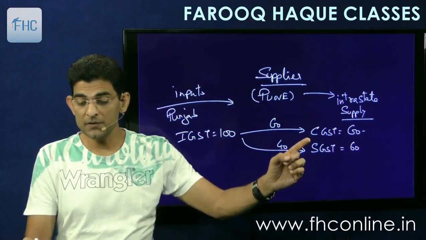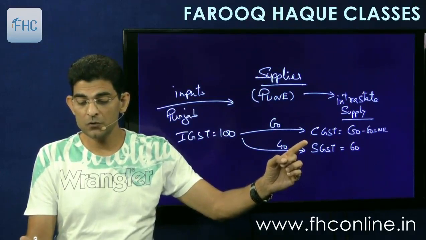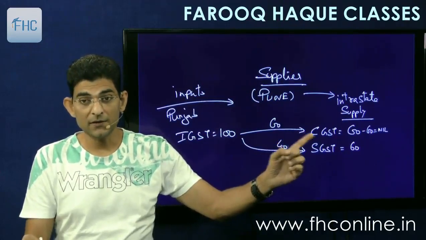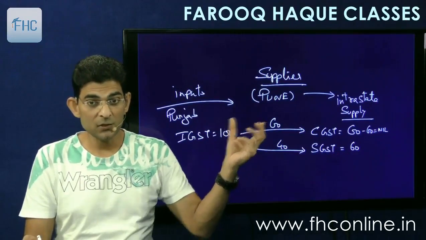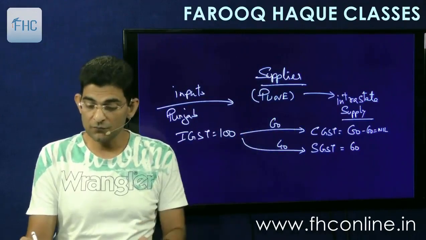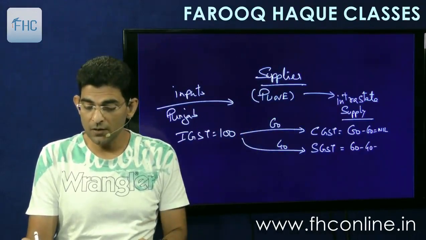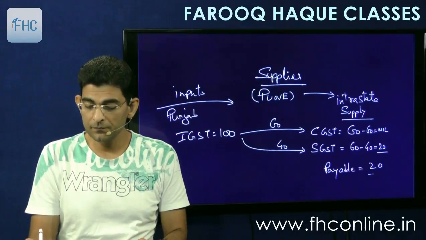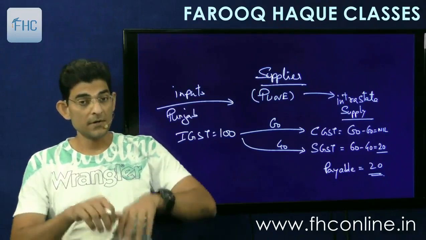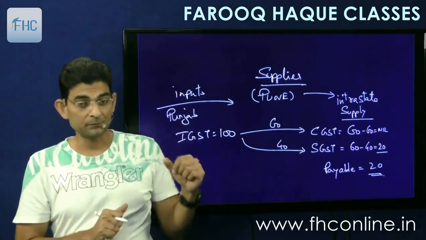So this 60 minus 60 will become nil. Your output liability is nil, and this 60 minus 40, because credit is 100 only, so I can set off 60 and 40. So this 40 will be set off here, and the balance 20 will be payable. So total payable amount will be 20. Okay. Now the point is that this is happening.